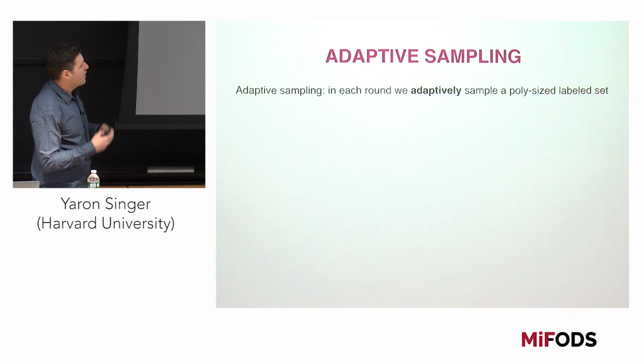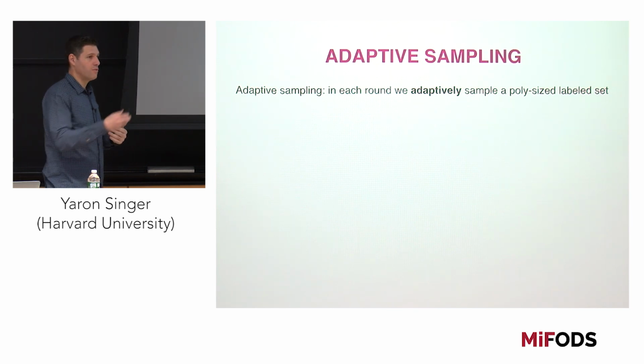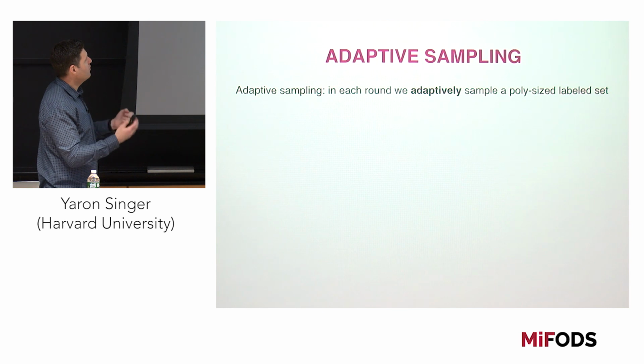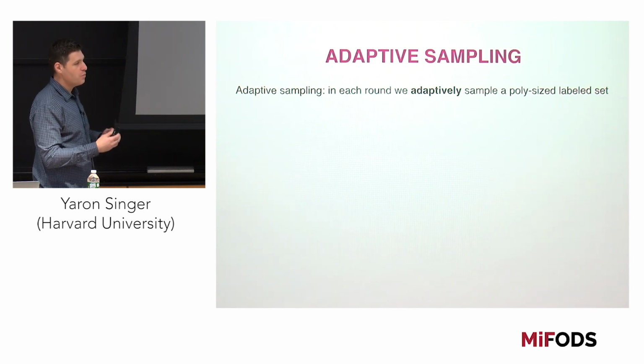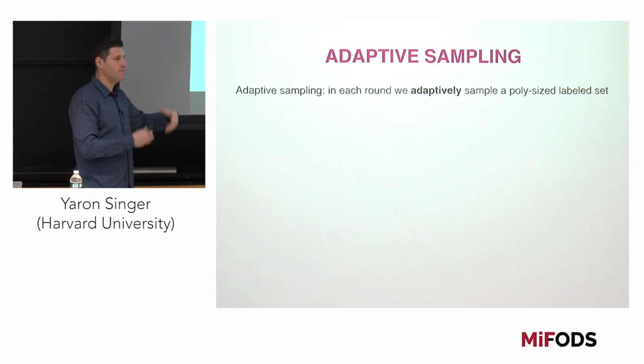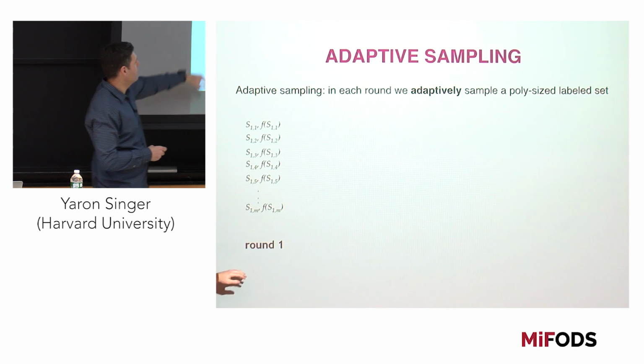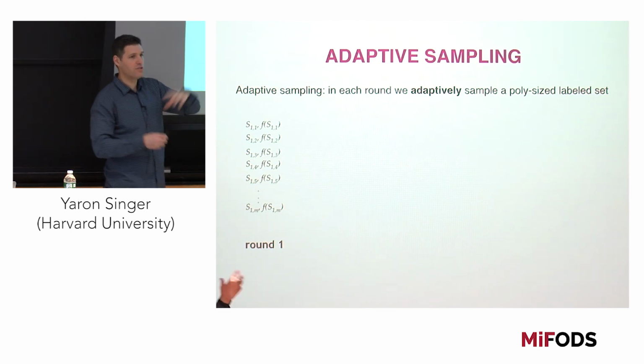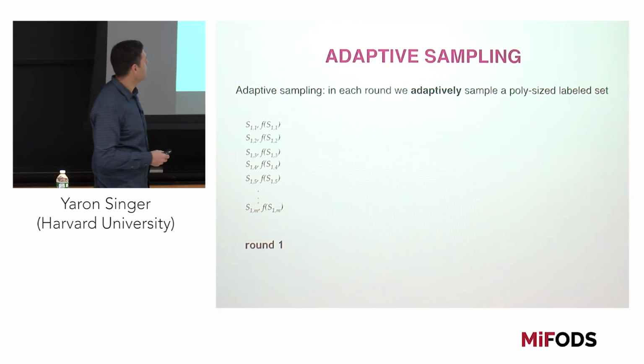So what we can then ask is, suppose we were able to do what you were suggesting, and this would be a way of doing adaptive sampling. So what we would do is adaptively sample a polynomial size set of labeled examples in every round, right? So in the first round, we have exactly what we had in our setting. We have a bunch of samples drawn IID from a distribution.